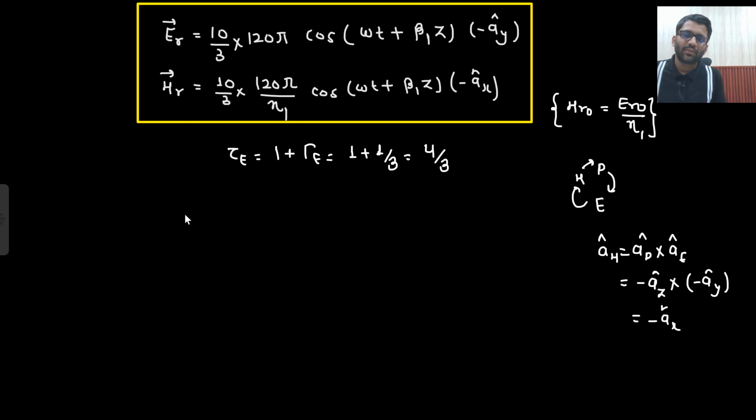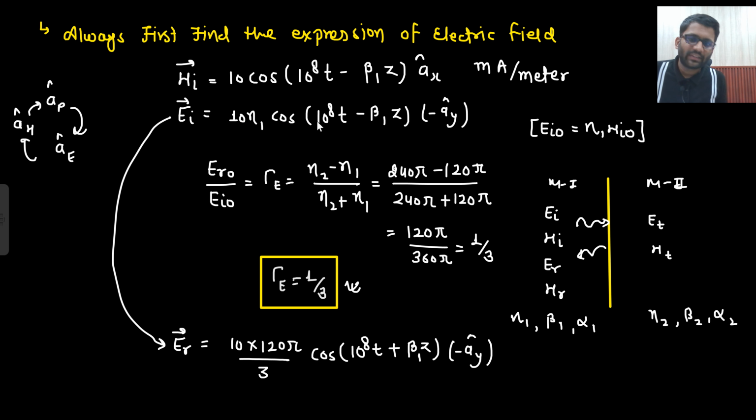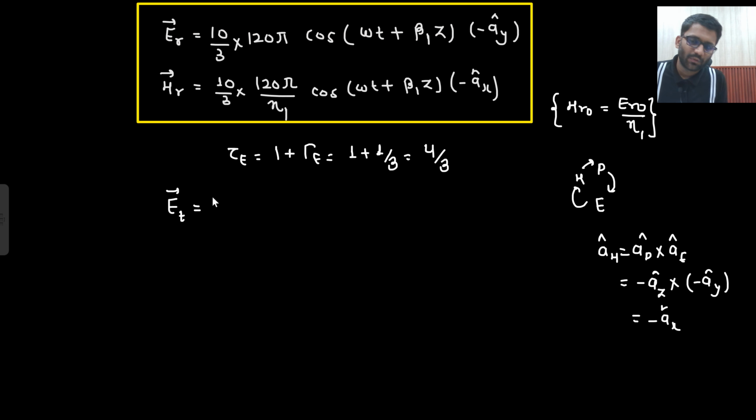Is that clear? So what will be my E reflected transmitted? So 4 by 3 of this expression, 4 by 3 into 10 into 120 pi.